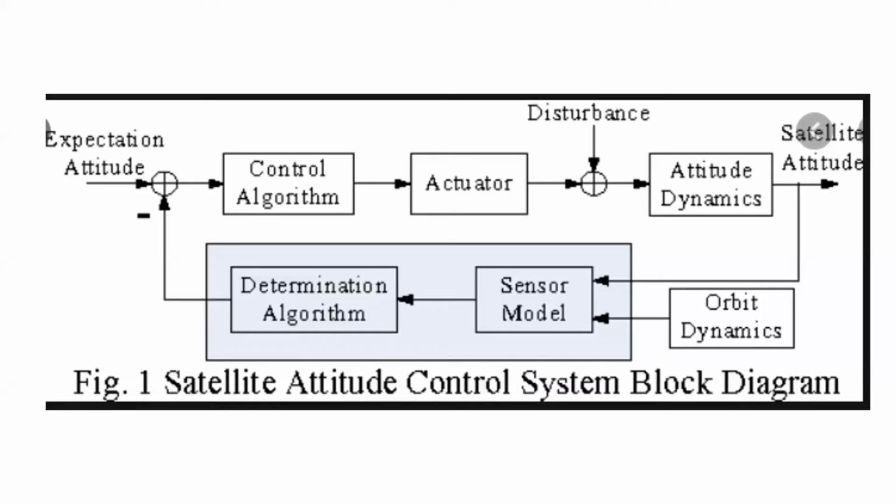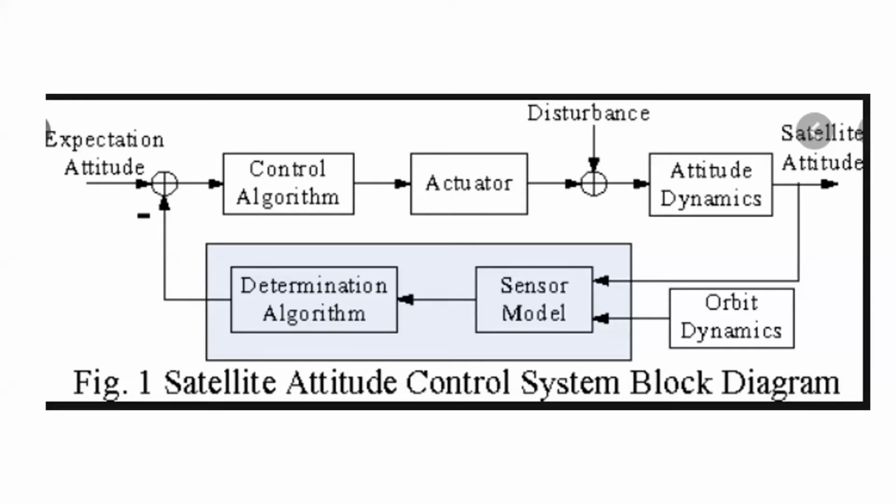So the ways in which we do attitude control, as I had already told you, is through spin stabilization. That is when you have a cylindrical or a symmetrical or a spherical device. Then we have spin stabilization, and for a non-cylindrical or non-spherical device, we have 3-axis stabilization. Now, but how did we come to that is whether we are using an active attitude control or a passive attitude control.